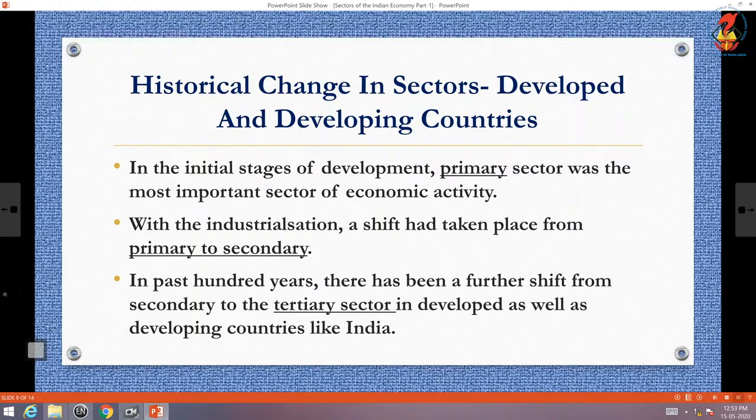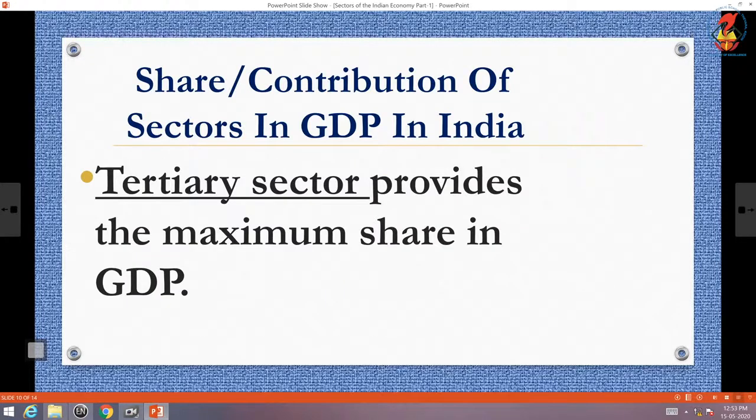Now I am moving to share or contribution of sectors in GDP in India. Tertiary sector provides the maximum share in GDP.